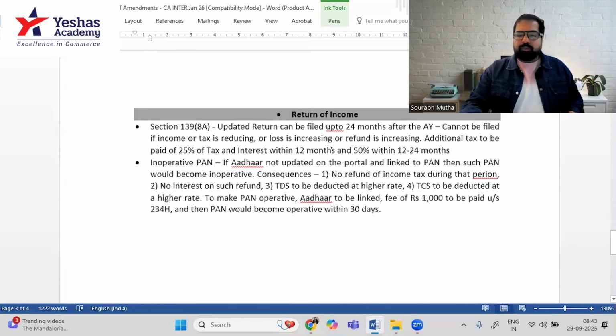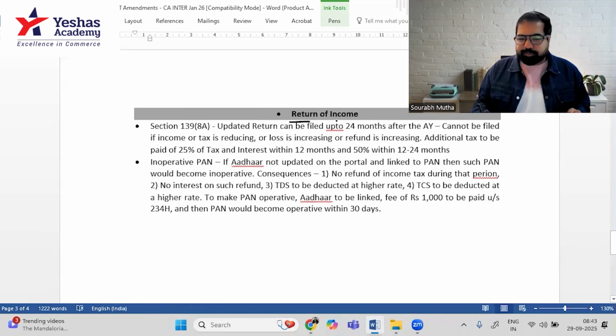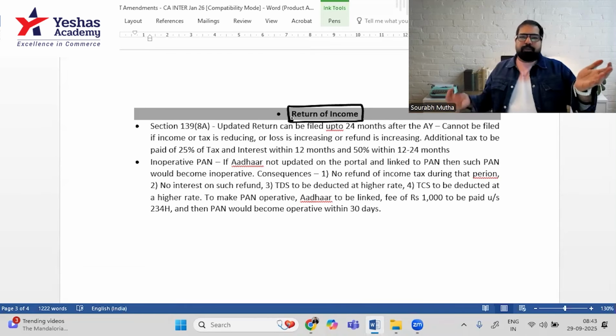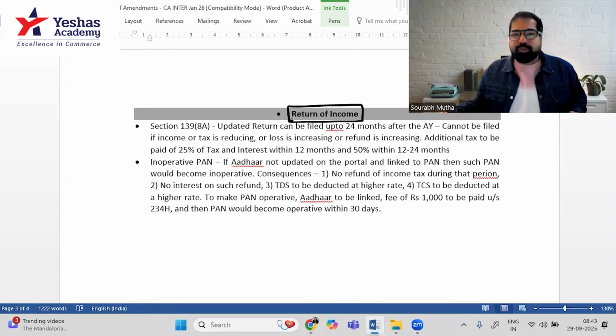This is something new. Last one is return of income. As you know, guys, every time the year gets over, you need to file a return of income. Right now, we are in the month of September. The period between July and September, October, November, we have a shortcut called JOHN as well, is the period when people file the return of income.